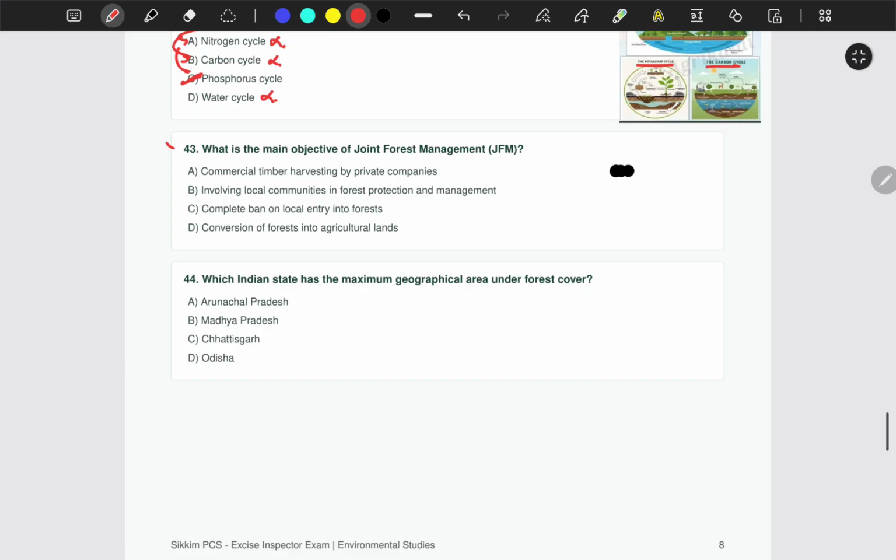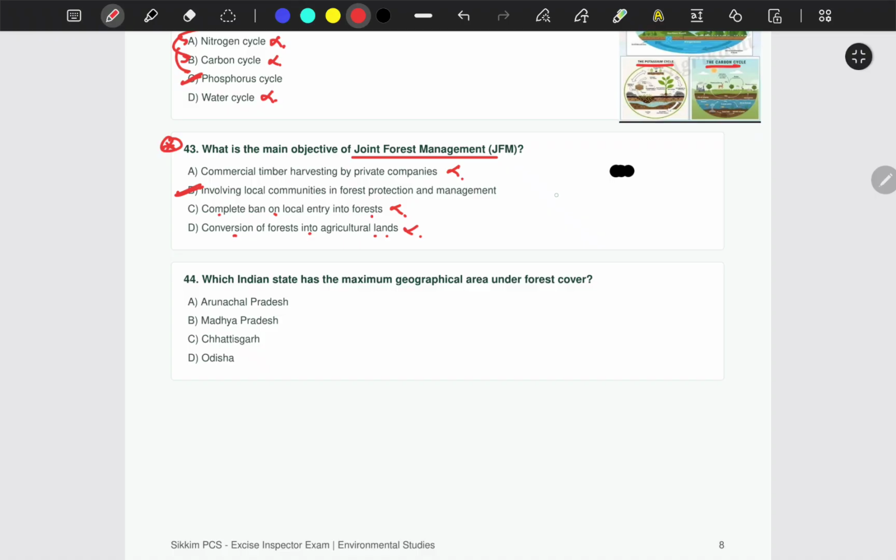Question number 43. This also has been asked many a times. Joint forest management in SPSC. What is the main objective of joint forest management? A. Commercial timber harvesting by private companies. No. Involving local communities in forest protection and management. Complete ban on local entry in forest. No. Conversion of forest into agricultural lands. No, right?